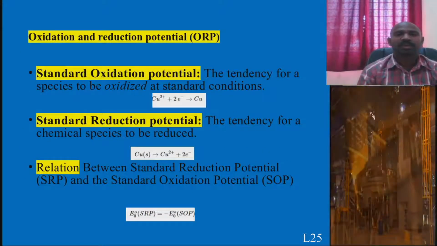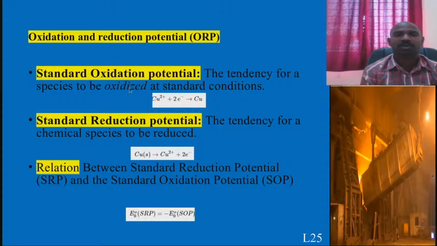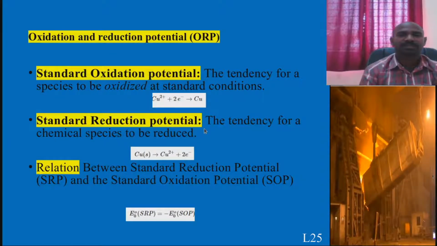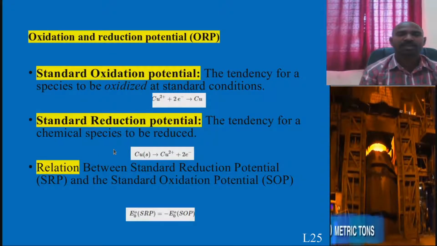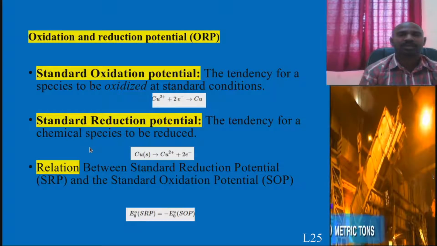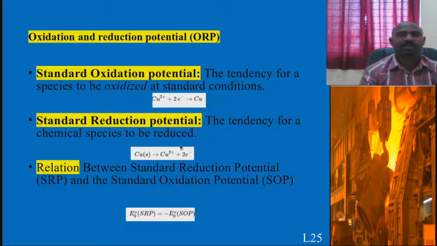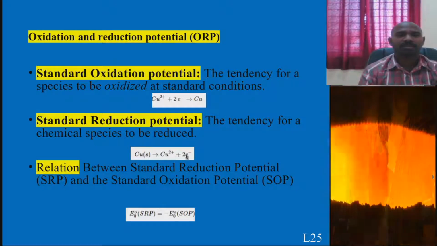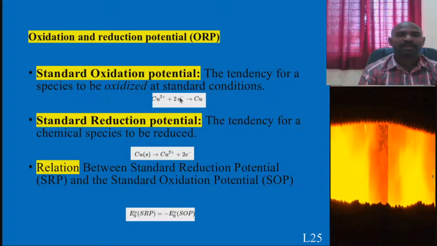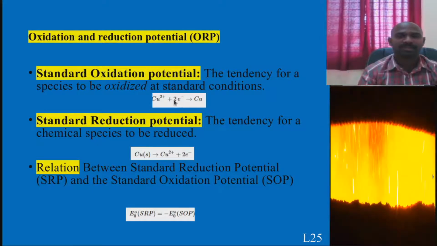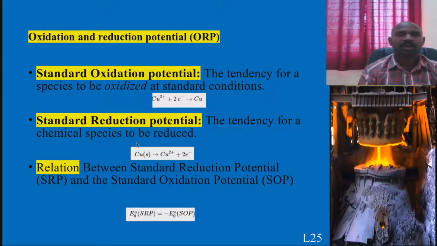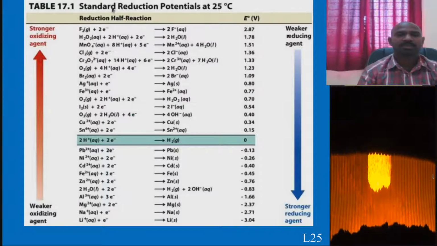This is the general idea about standard oxidation potential and standard reduction potential, what actually happens, and how the activity of this chemical species reduces. This is why it is being reduced. It is because electrons are donated and these things are accepted. That's why oxidation potentials. And this is a standard chart.